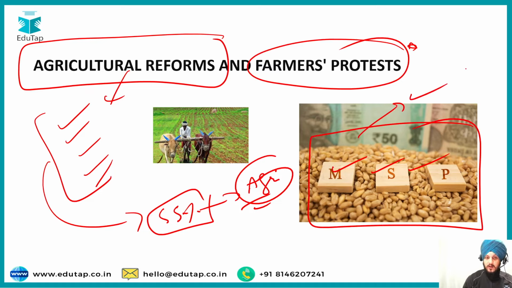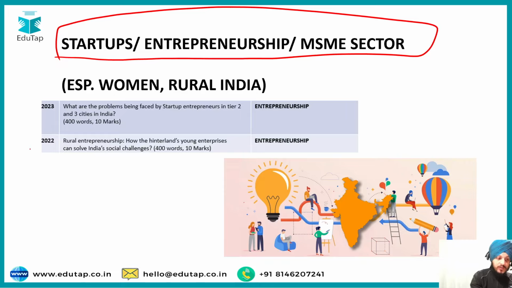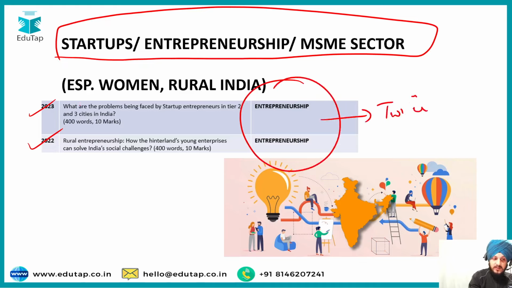Next, we have this theme of startups, entrepreneurship, and the MSME sector. I have selected this topic because if you analyze the PYQs, in 2022 and 2023, the question from this topic has been asked twice, and you can see what are the problems being faced by the startup entrepreneurs in tier 2 and tier 3 cities in India, and rural entrepreneurship, how the hinterland's young enterprise can solve India's social challenges. So you must prepare this theme regarding MSME, startups, or entrepreneurship, especially with respect to the rural areas and the women, which are the vulnerable sections of the society.